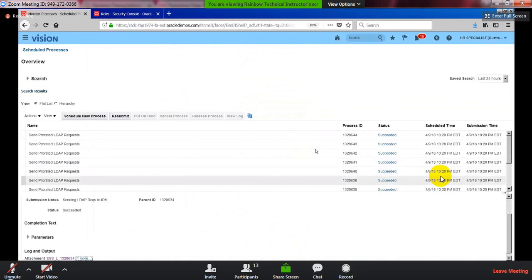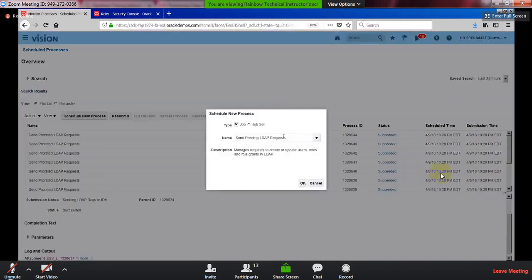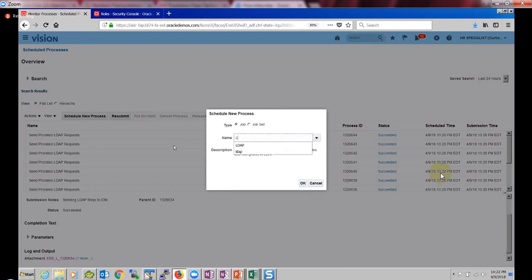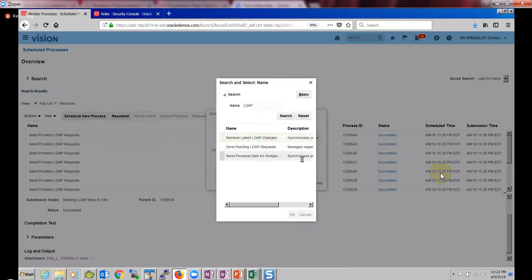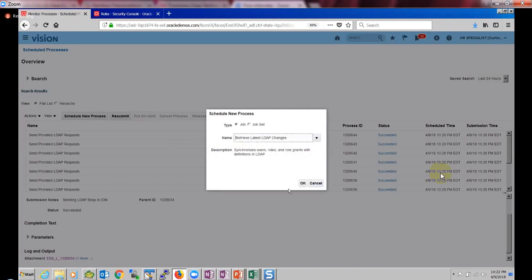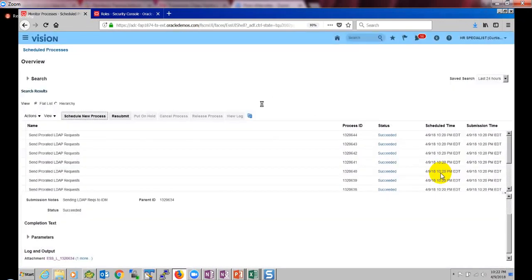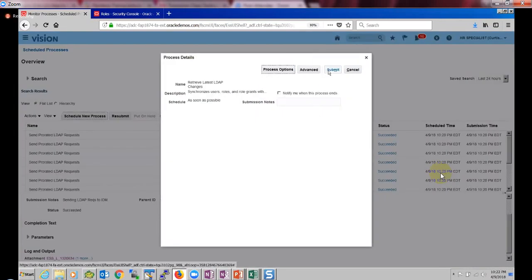Once it is done, the next step is to run the retrieve latest LDAP changes job. This job typically won't take any parameters. It just retrieves whatever changes are there in identity management into Fusion Human Capital Management.